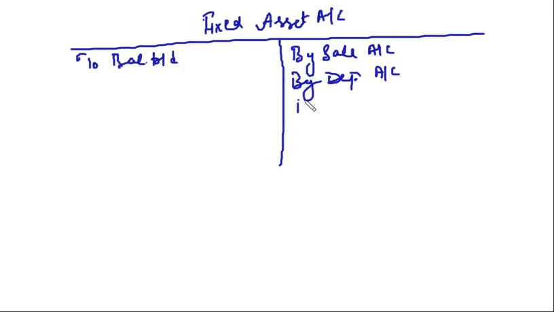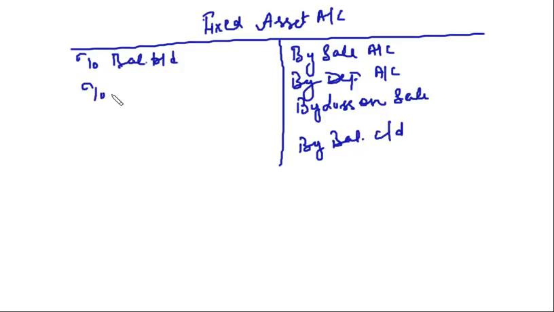You will have by depreciation. You may have loss on sale, right? By balance carried down, to gain on sale and to bank, which will be the balancing figure.